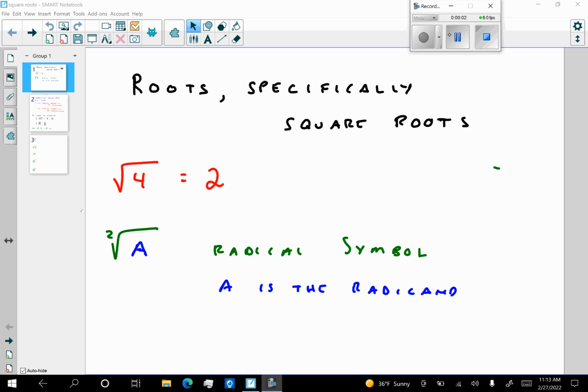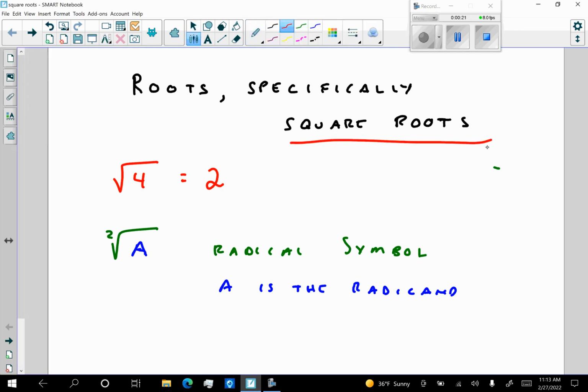Okay, let's watch a little video about roots. Roots today, roots of numbers, specifically square roots. Down the road, later on this week, we're going to be talking about cube roots, fourth roots, fifth roots. But today we are going to focus only on square roots.